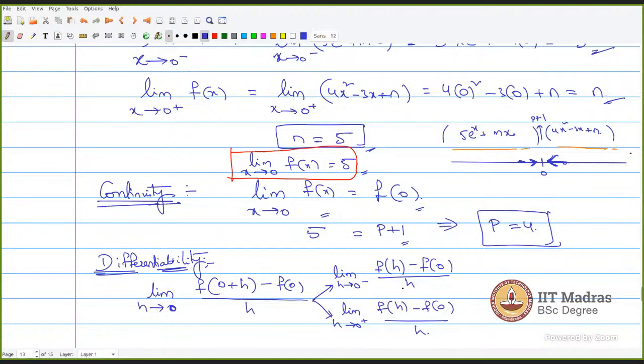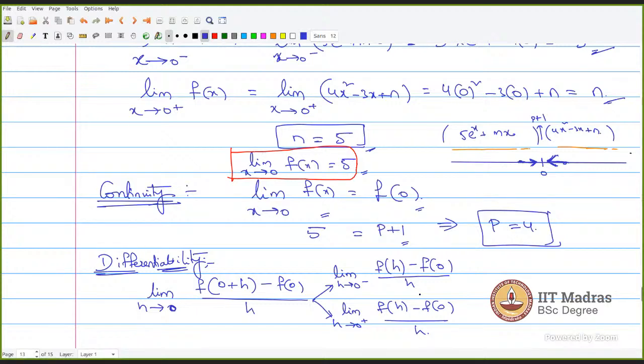Student: I'm still not able to understand when to apply this and when to apply that. In order to check the differentiability, you have to apply this every time. If you are sure that it is differentiable, then you can directly differentiate, and you can say f dash of x.